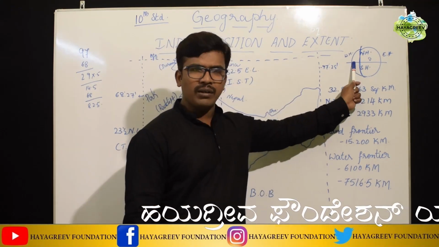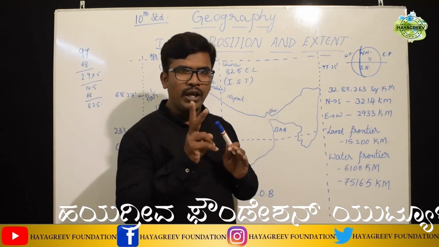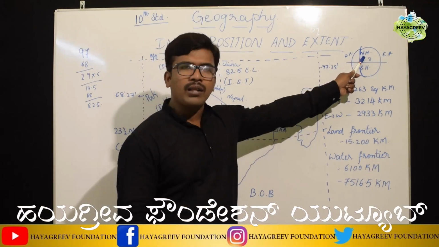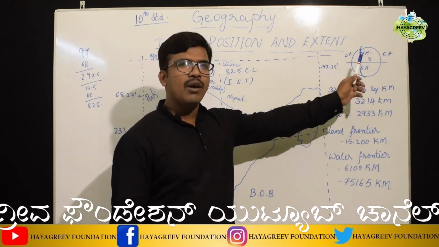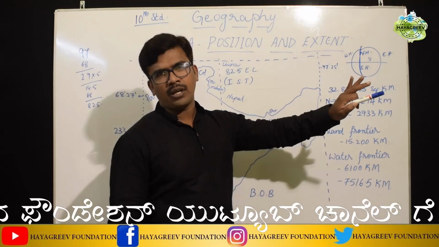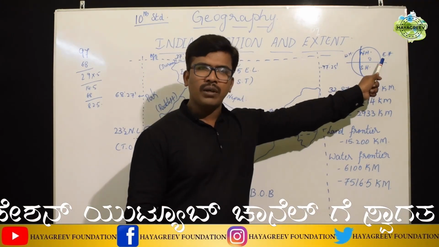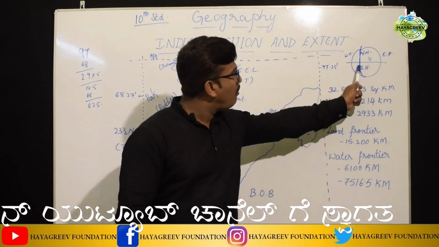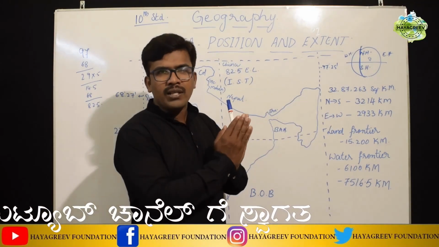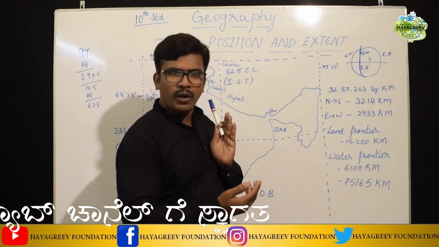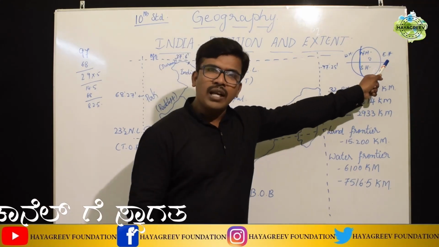This is the equator, which divides the globe into two equal parts, the northern hemisphere and southern hemisphere. Likewise, we have one more partition, that is the western hemisphere and eastern hemisphere. The prime meridian, which passes through Greenwich near London, divides the earth into two more parts, the western hemisphere and eastern hemisphere.